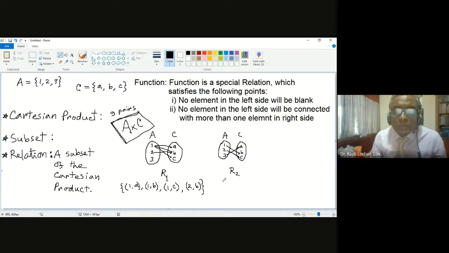If you write the elements, you can write 1 comma B, 2 comma C and 3 comma A. So these are the 3 elements in the relation R2. Is that clear? The second example is also clear to everyone.